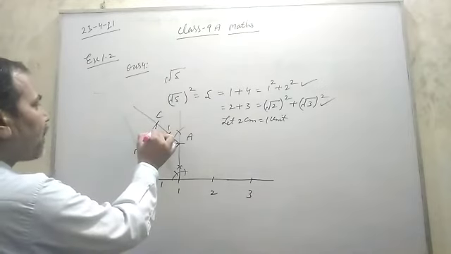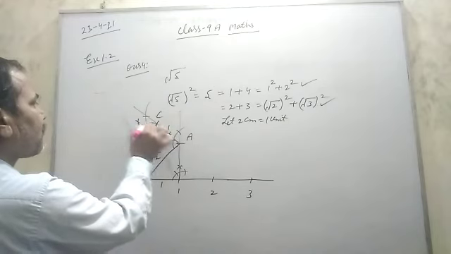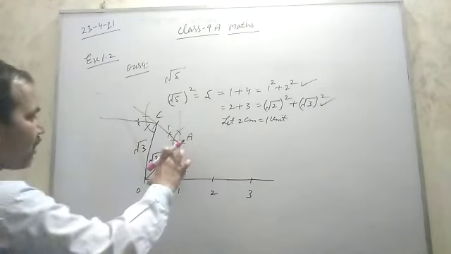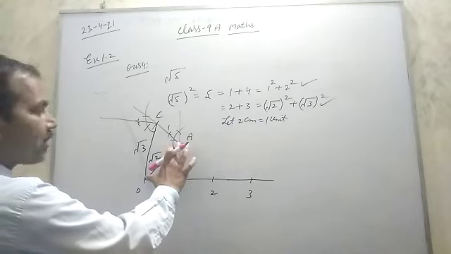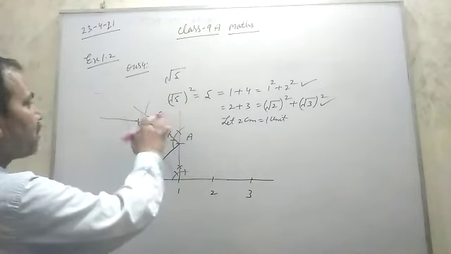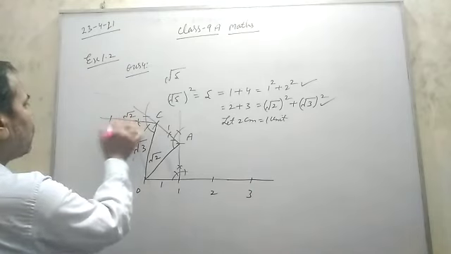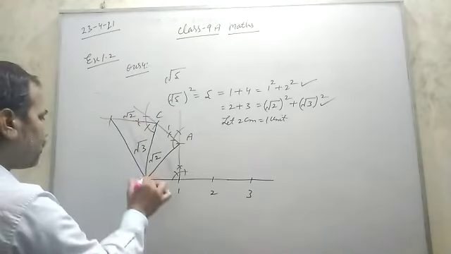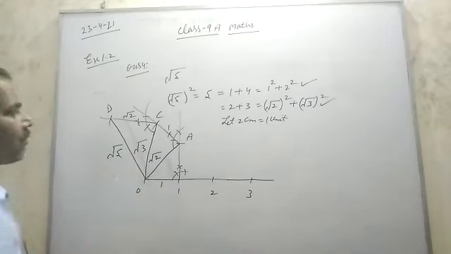Then again from point C construct a 90-degree angle, and on that you cut this OA distance, which is under root 2. So take distance OA in the compass and from point C cut on this line. Then join O to this D. So now this OD is under root 5.